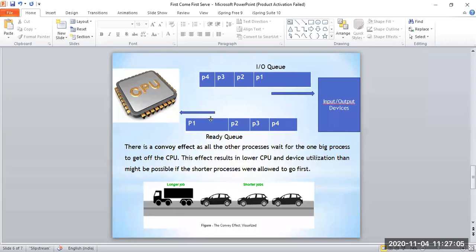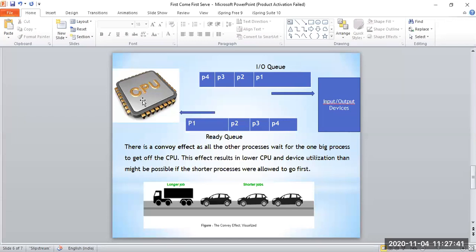What you can see here is, when P1 completes its execution and is busy using the input output devices, P2, P3, P4 will also execute quickly and they will be placed in the IO queue. So meanwhile, when P1 is with the IO devices and P2, P3, P4 are in the IO queue, the CPU is idle, isn't it? No process is using the CPU.